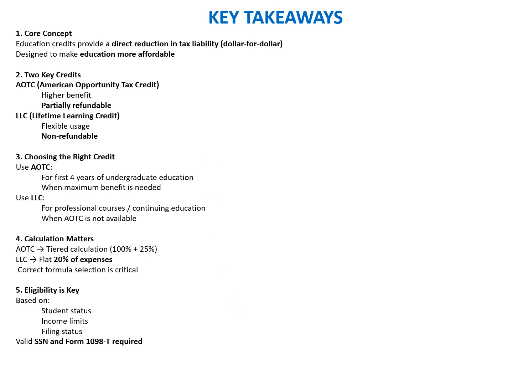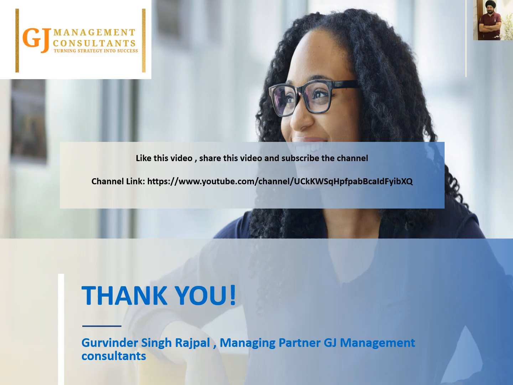Let's move to the final slide and see what we are going to have in the next chapter. Okay, now that we have covered the education credits, AOTC and LLC, one key insight should stand out. Tax credits are not just financial tools, they are designed to support different life goals, whether it is family support, income stability, or education. So far, we have seen how the tax system supports families through the child tax credit, workers through EITC, and students through education credits. But what happens when income is earned beyond domestic boundaries? What if taxpayers are paying taxes not just in the US, but also in another country?